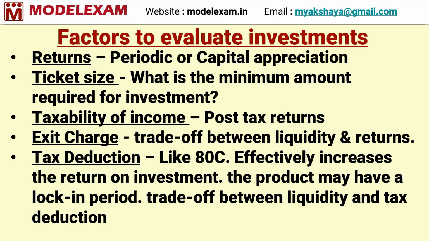Then comes ticket size. So what is ticket size? What is the minimum amount required for investment? Say for example, let us take gold. So we can buy gold even in 1 gram or 2 grams or in multiples of a gram. So that is quite possible. And in shares, we can buy shares with rupees 1000 or 2000. So as low as possible. That is quite possible with gold and shares.